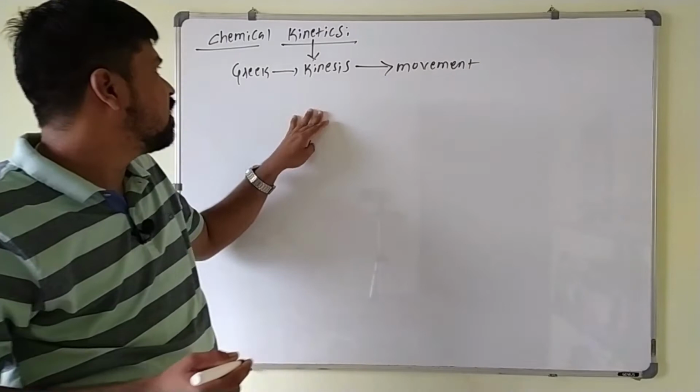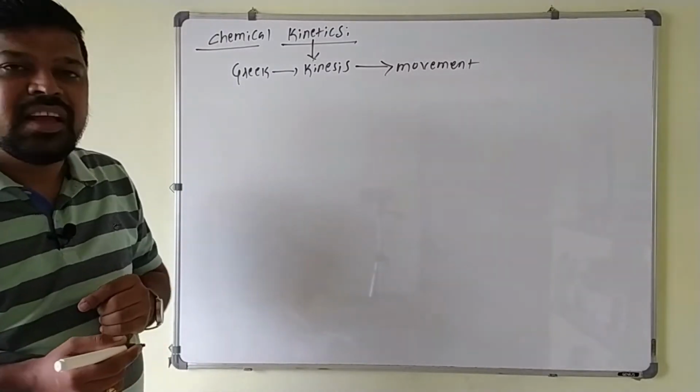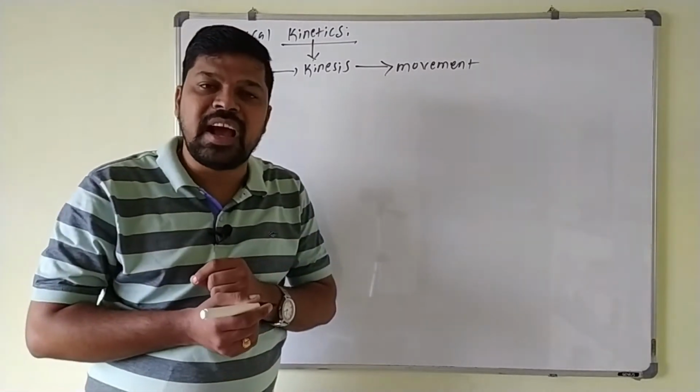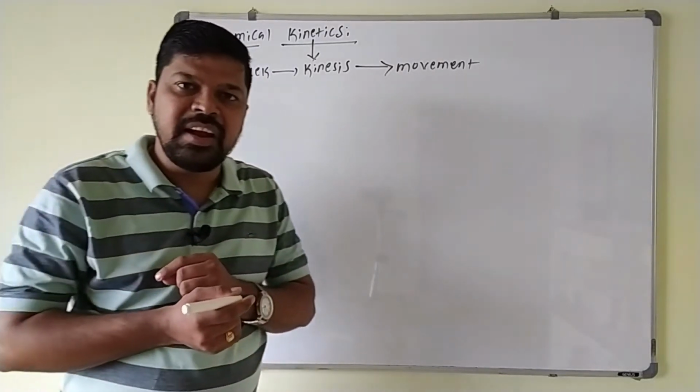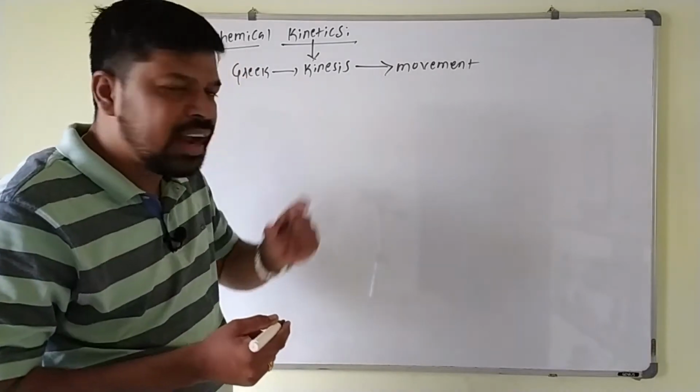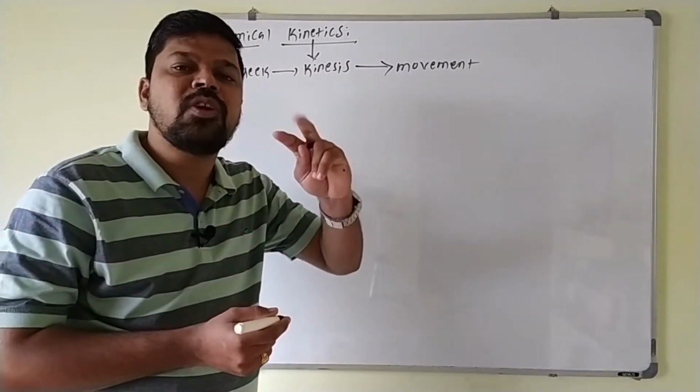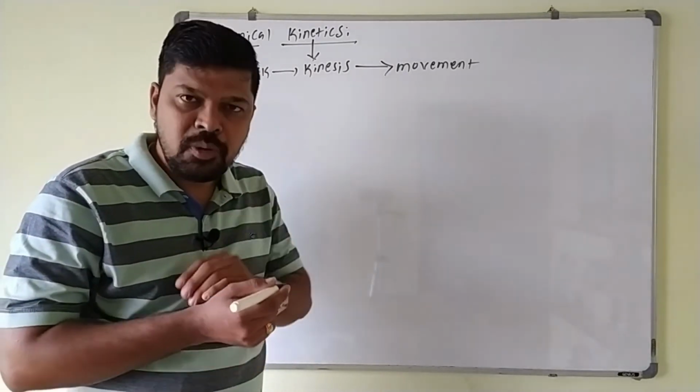In this case, chemical kinetics tells us about the rate of the reaction, the mechanism of the reaction, and the factors that are affecting the rate of the reaction. It tells us how much reactant is getting converted into product.